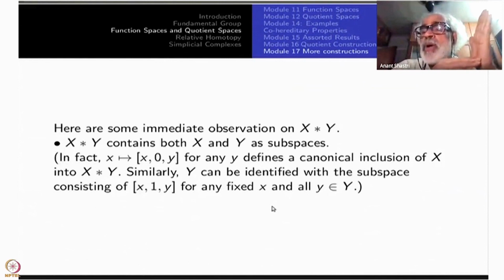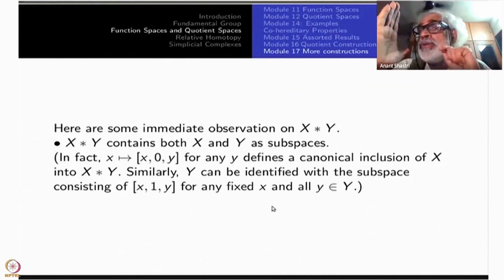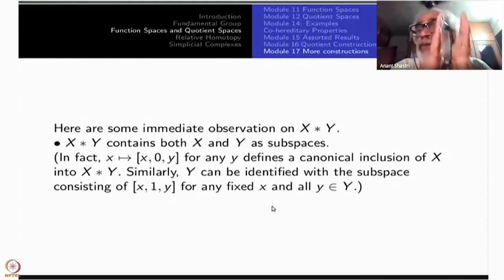Only at one point the points of X are identified, namely when the t coordinate is 1. Similarly, when the t coordinate is 0, points of Y are identified. If you take t coordinate not equal to 0, the whole X cross Y will be there. So both X and Y are subspaces.